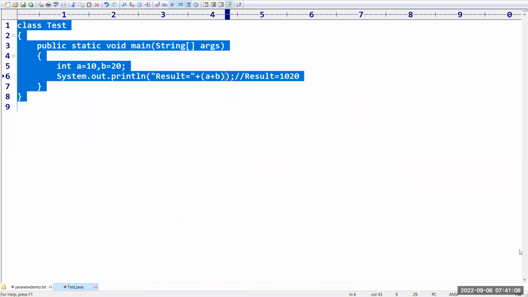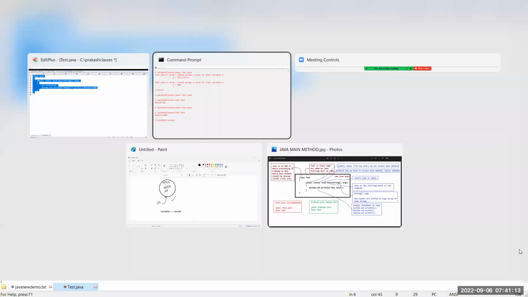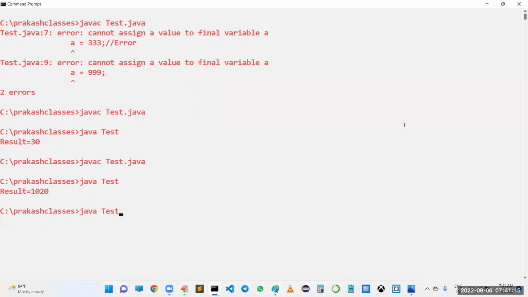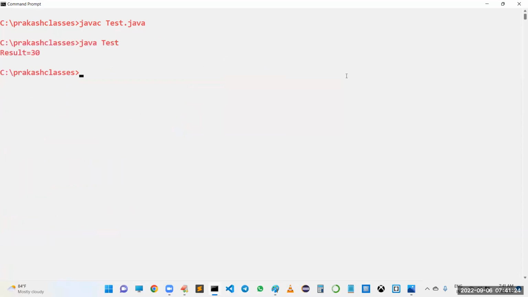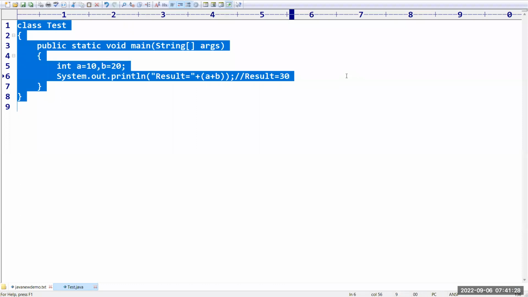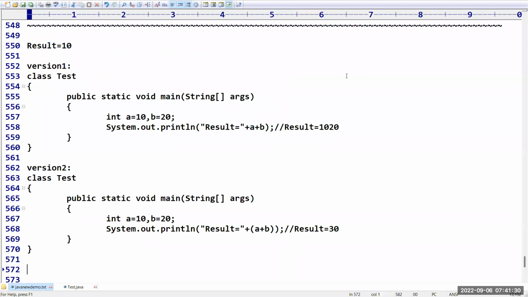But let me run this code. I think I executed it. No, javac Test.java, java space Test. Maybe I didn't save this code. Now let us recompile the code and execute. Result is equal to 30. So this is how you can write this program in 2 versions. In this example, I think you got clarity on the impact of the plus operator in Java and the need for parentheses.